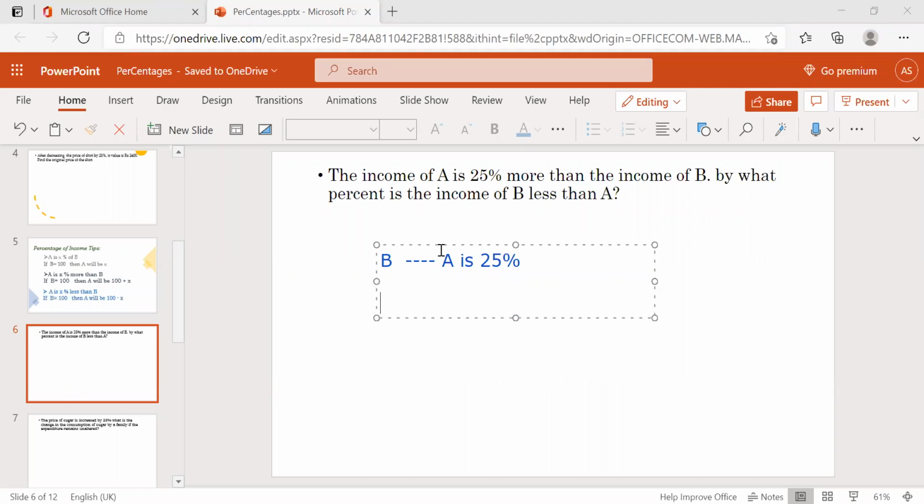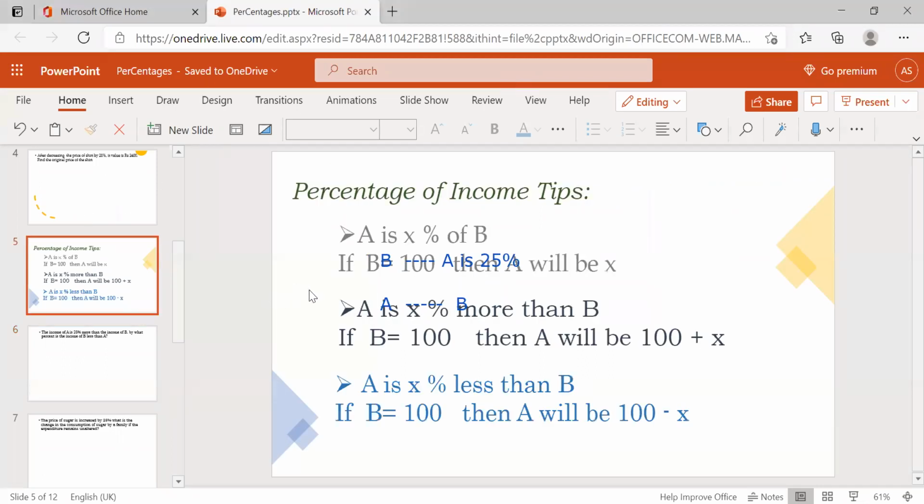Now compared to A, B, how much is less in percentage? How much is it less than A? They're asking in reverse manner. So don't think that if A is 25% more than B, then B is 25% less than A. It is not going to be the correct way. So you have to solve this by the previous tips. What is that? It looks like this, right?